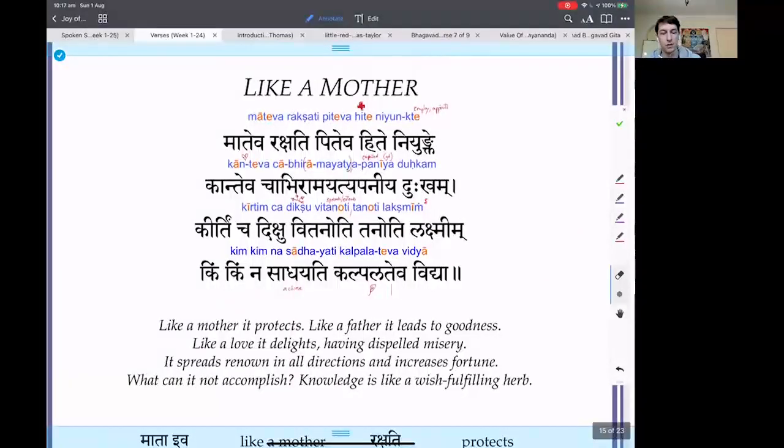Mateva rakshati piteva hite niyumte kanteva chabhiramayatya paniya dukham kirtim chadikshu vitanoti tanoti lakshmin kim kim nasadhayati kalpalateva vidya.